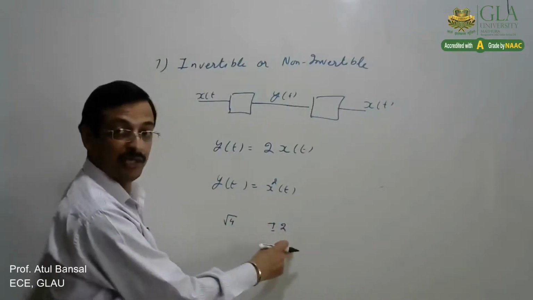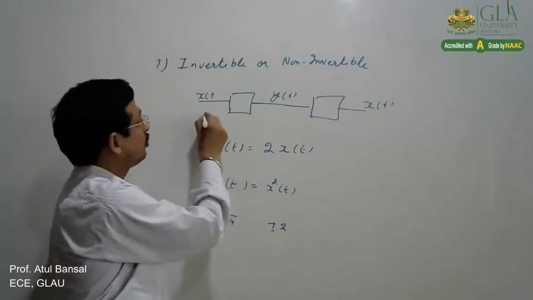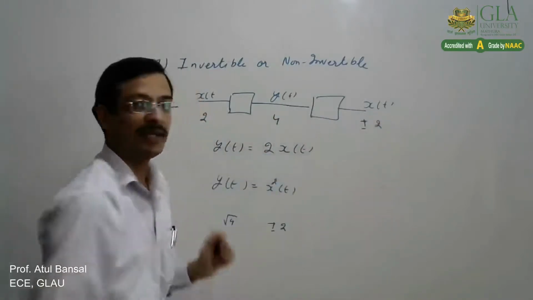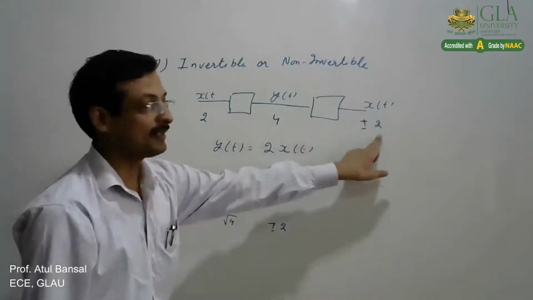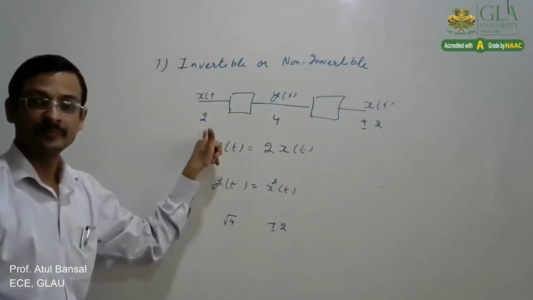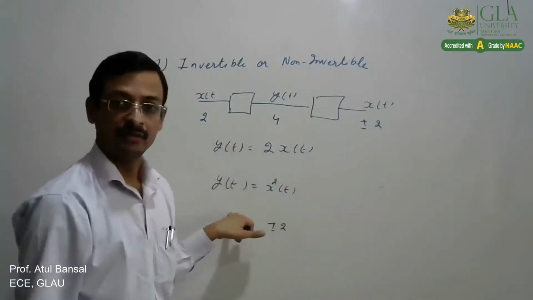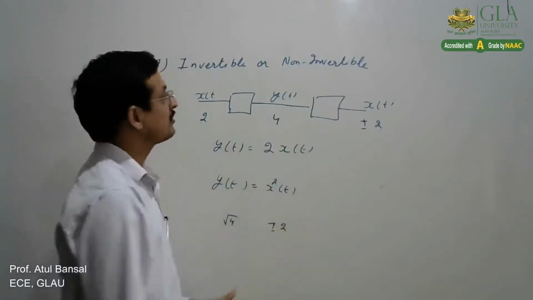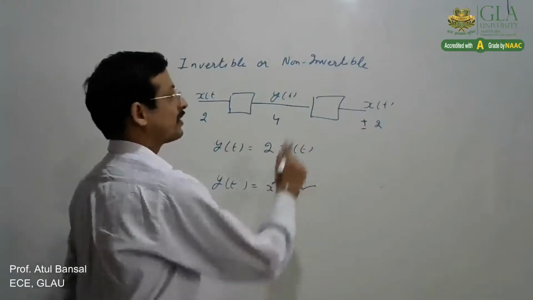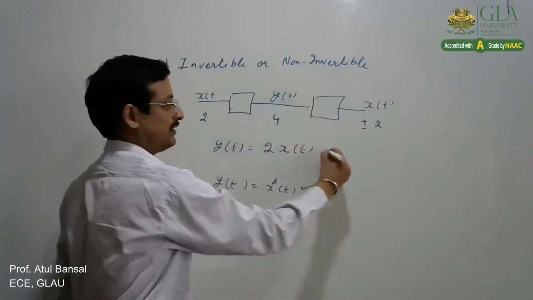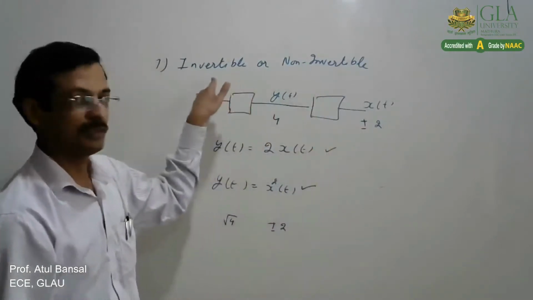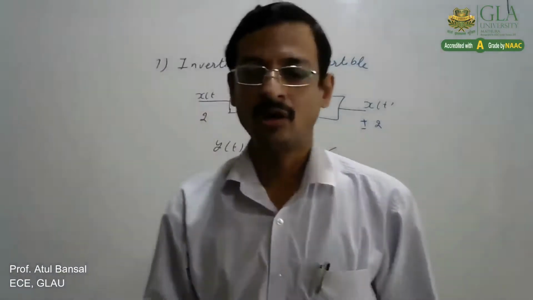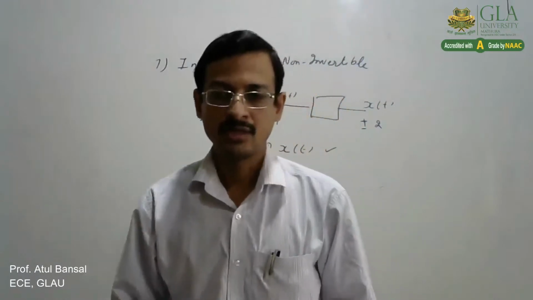So I am not getting a unique input back, because this relation is not unique, it can have 2 values. That is why this system would be non-invertible and the earlier system would be invertible. That is how we can classify systems into invertible or non-invertible systems.